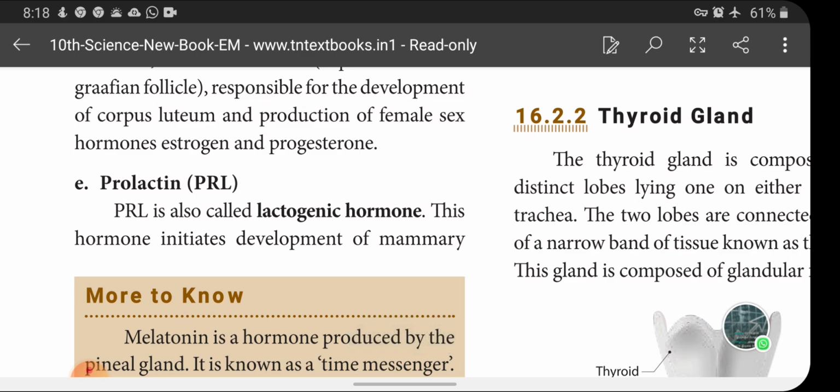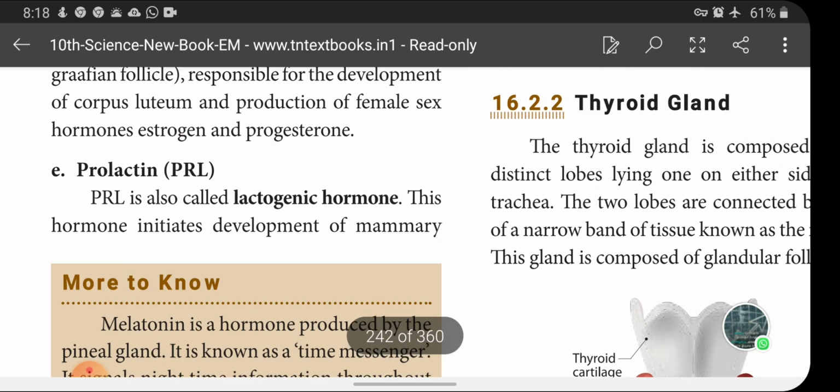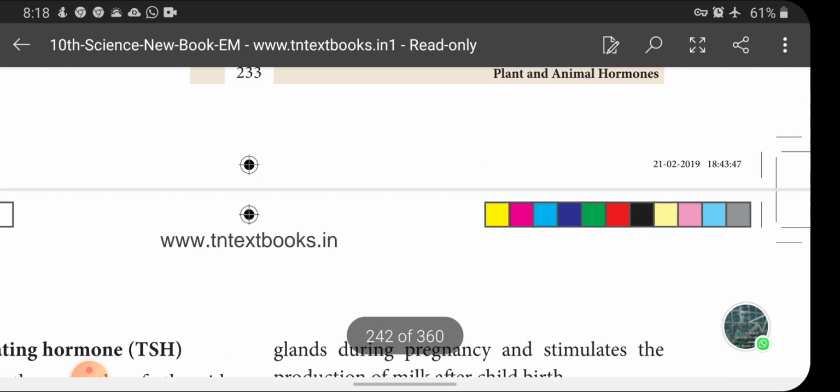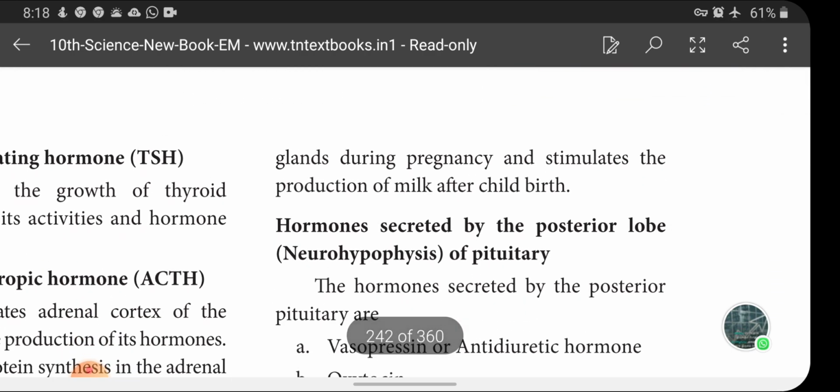And the next one is prolactin, PRL for short. It is a lactogenic hormone. This hormone initiates the development of the mammary gland during pregnancy and stimulates the production of milk after childbirth. So these are the various hormones secreted by the anterior pituitary gland and their actions in various regions of our body.